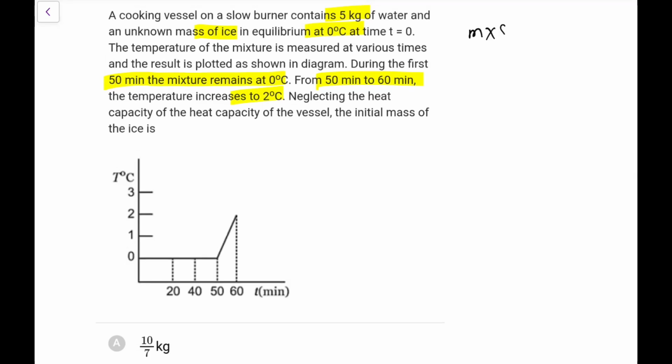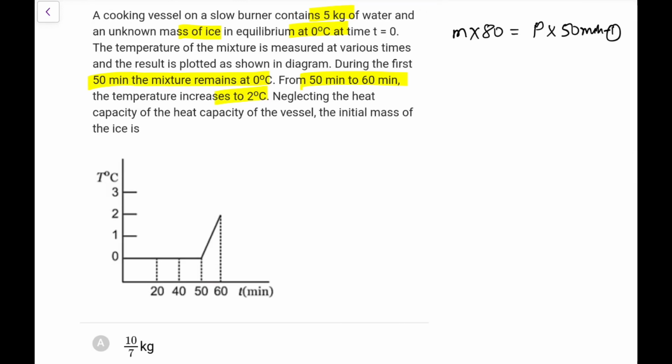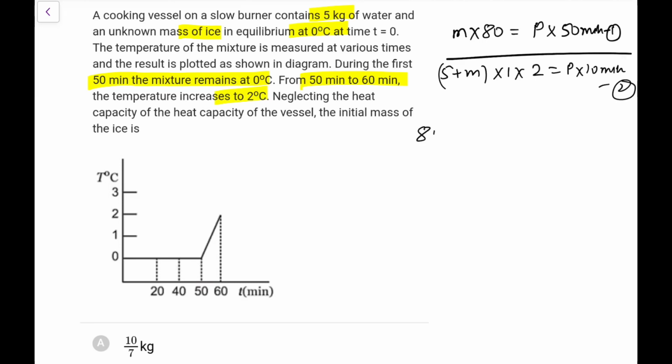So what we know, m into 80, that is the heat that is required, the latent heat, that is equal to the constant rate. Let's say we assume that rate to be p, so p into 50 minutes. Now for the next 10 minutes, both will be water, so water is 5 plus m into specific heat 1 into delta T given as 2, that is equal to p into 10 minutes. That is what you can write. So now what you can do, divide both of them. So 80 times m upon 2 times 5 plus m is equal to 50 by 10.